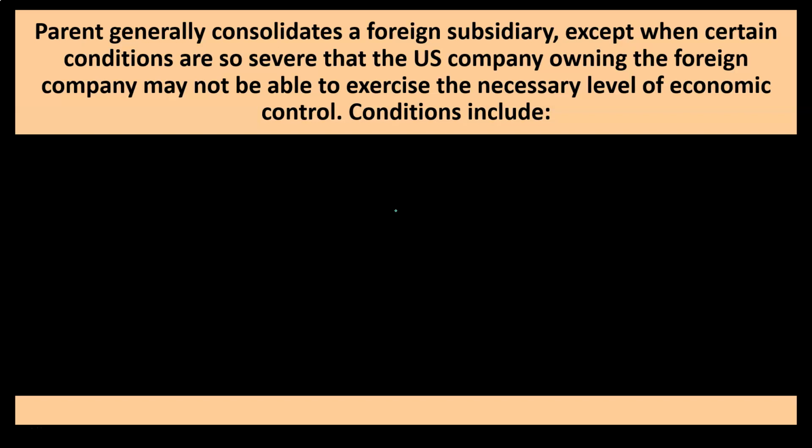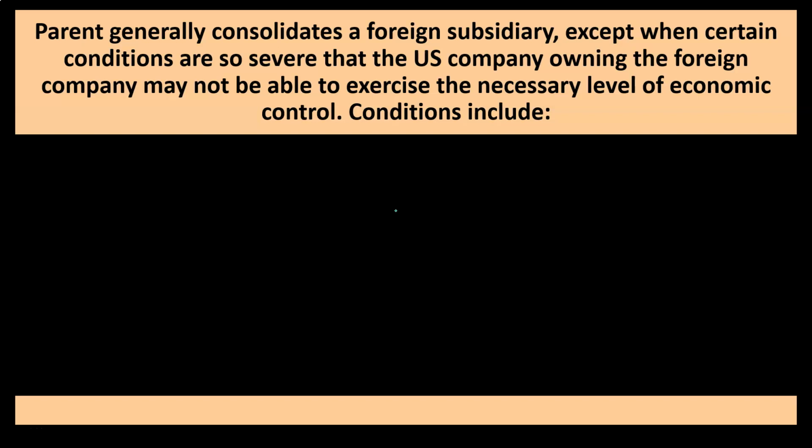Over the 51% is going to be the general rule, but the overarching concept is that there is control. Now, even though the ownership is over the 51%, we would think there would be control, but there are certain conditions in the foreign subsidiary that are restricting that economic control, then they might not meet that condition, and therefore in that situation you might not have the consolidation process.